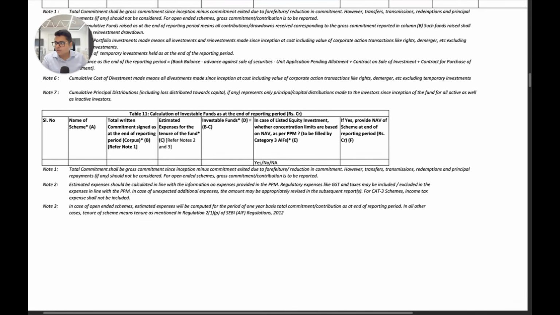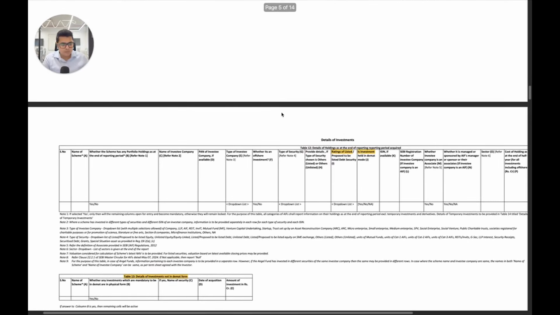Next is calculation of investable funds. This is again something that has to be done, and a very, very important point for SEBI to see whether you are calculating investable funds and following the requirements. That is, for category 1 and 2, 25% of investable funds. You cannot invest more than 25% of investable funds in one portfolio company. And for category 3, it is 10%. Again, for LVFs, it becomes double. So category 1 and 2 LVFs, 50% of investable funds. In category 3 LVFs, it is 20% of investable funds. So here what we can see is that it's the same calculation as has been provided previously. And you have to disclose this also on an ongoing basis as we have been doing.